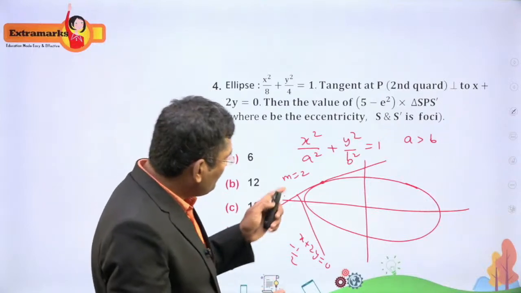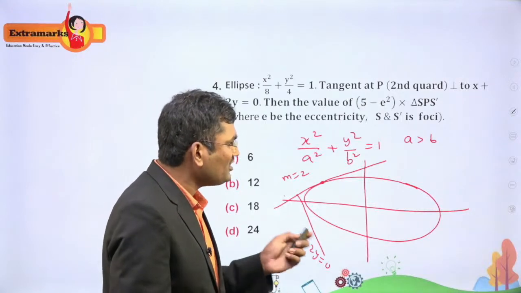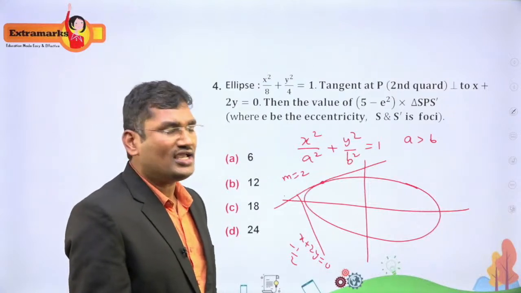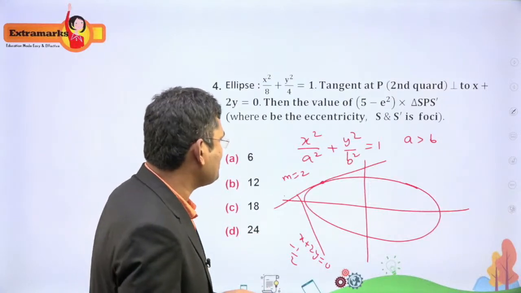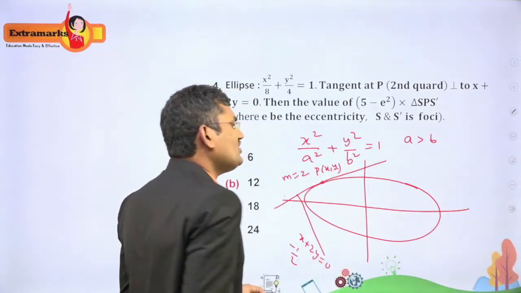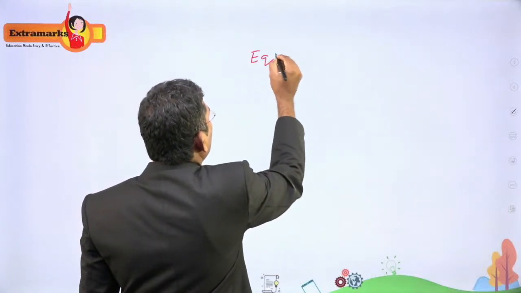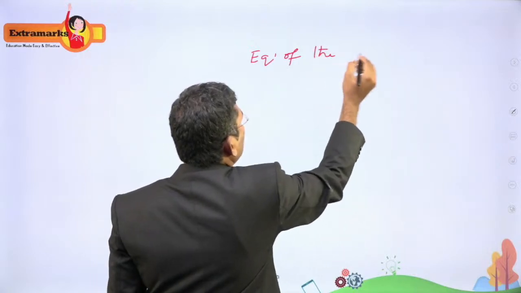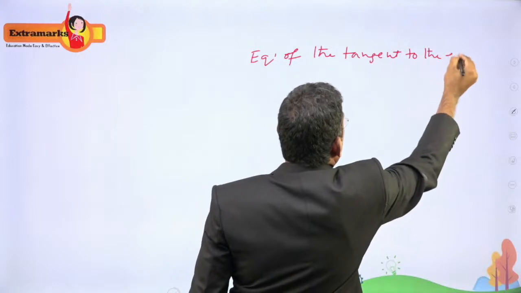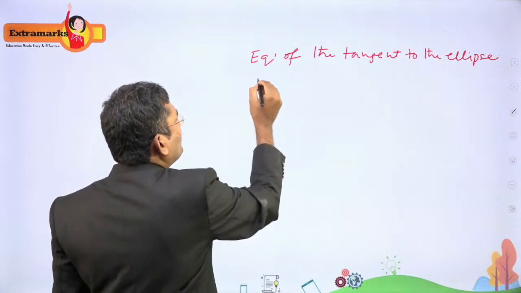And we must remember, whenever a standard horizontal ellipse is given, we need to remember the formula for the equation of the tangent to the ellipse. We will take this point as P of x1, y1. Now the equation of the tangent to the ellipse in the slope form.